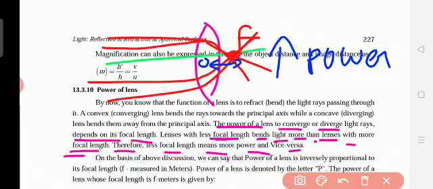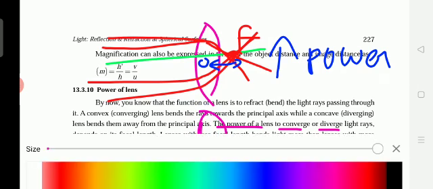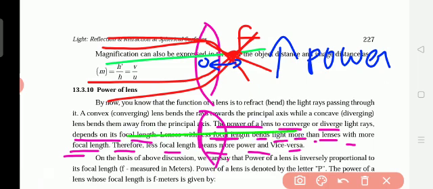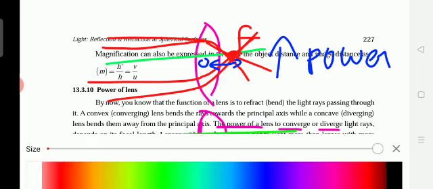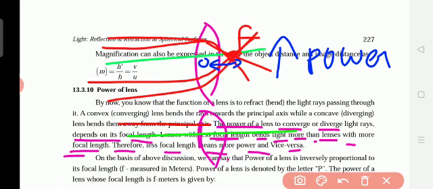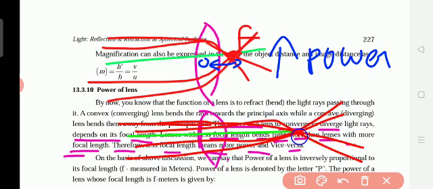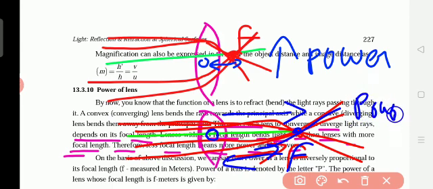This is the convex lens, and again we take the principal axis and the rays passing through it, but it will bend more and meet at a focal point that is far. You see where the rays are meeting. So here it is the focal point, and here the distance is more. This is the optical center and the rays meet here. If the focal length is more, power will be less.